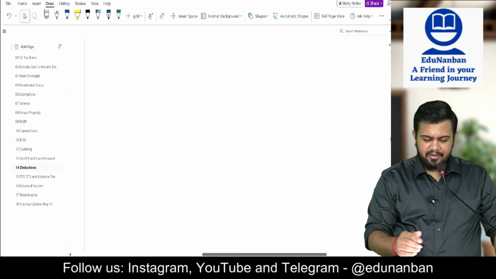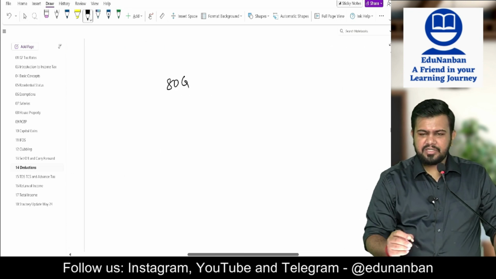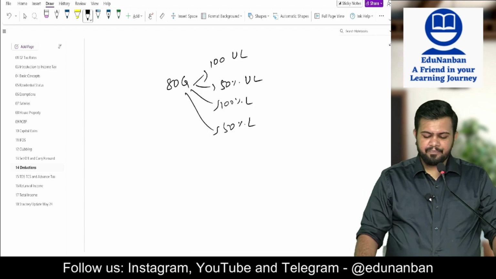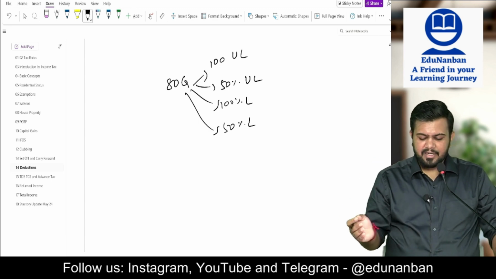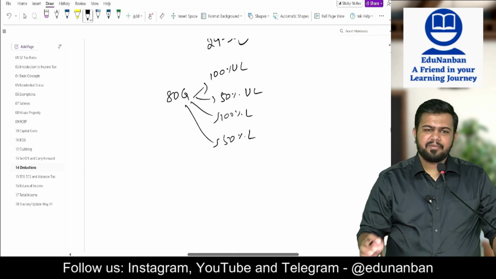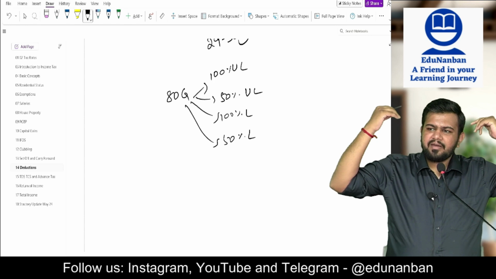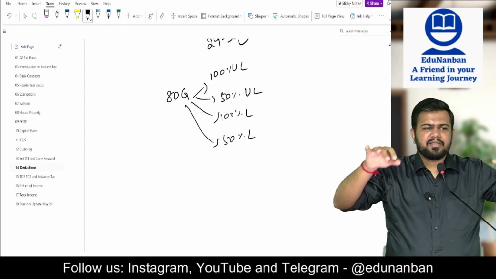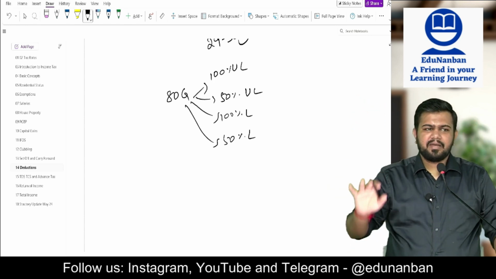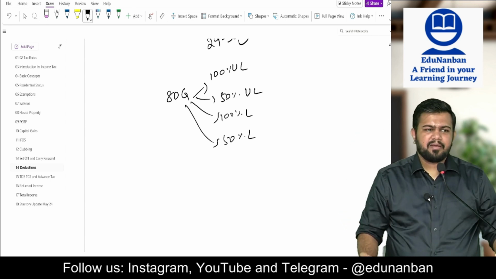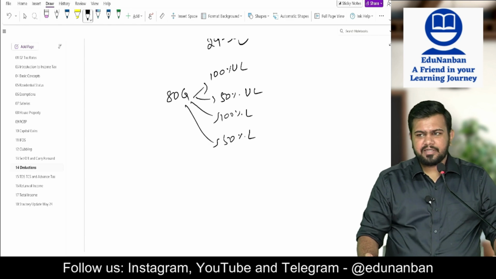So listen, when you are making a donation under section 80G, there are 4 types of donation that you can make: 100% unlimited, 50% unlimited, 100% limited, 50% limited. 100% unlimited and 50% unlimited means what? However much donation you make, fully it will be allowed as deduction. That is 100% unlimited. And 50% unlimited means what? However much donation you make, 50% of that donation will be allowed as deduction.